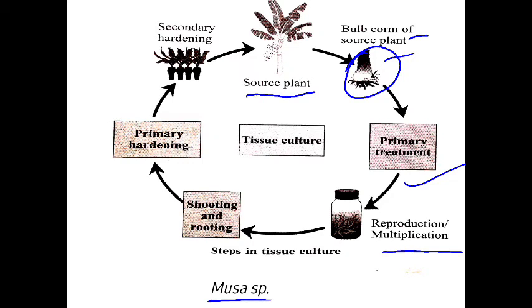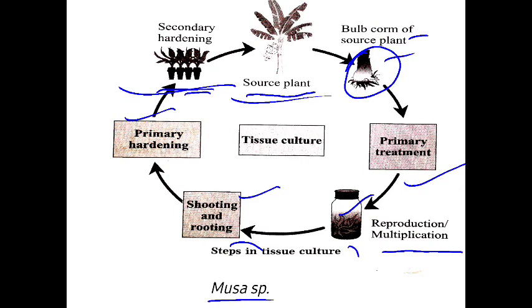Okay, after that multiplication, now from this bulb shoot and root will start developing. Shoot र root developed हुँदै जान्छ and then के हुन्छ, now primary hardening, that means shoot र root developed भइसकेपछि चाहिँ that okay, bulb will be separated into different containers and that is known as secondary hardening. And after secondary hardening, that plant will be planted into different plants. यो कारणले गर्दाखेरि पनि के भयो, सिंगल एउटा बनानाको सोर्सबाट चाहिँ large amount of multiple numbers of banana plant we have extract.